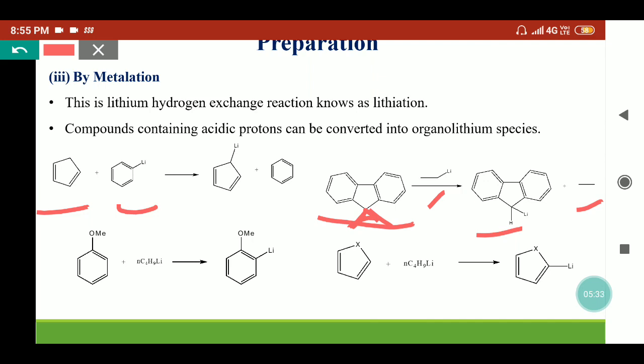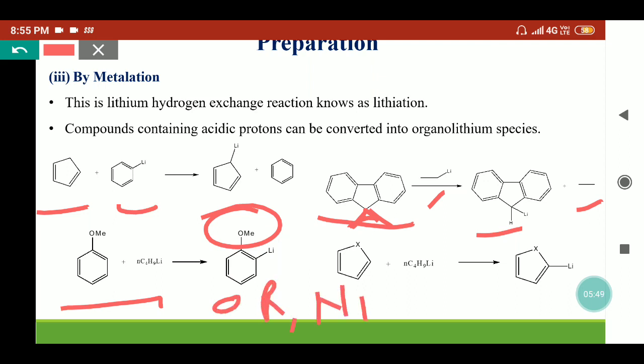If we are using an aromatic compound having some substituents and treat it with butyl lithium, then the lithiation will occur at the ortho position with respect to the substituent, and it will depend on the substituent. Usually the alkoxy group and amine groups can direct the lithiation at ortho with respect to the substituent.